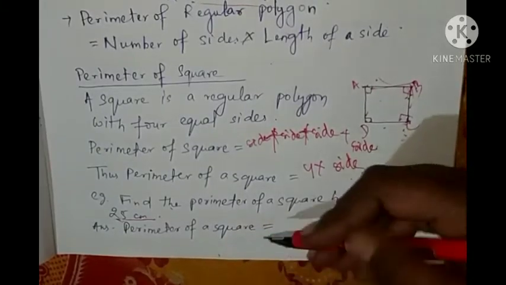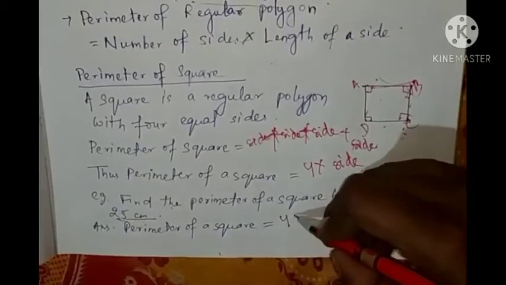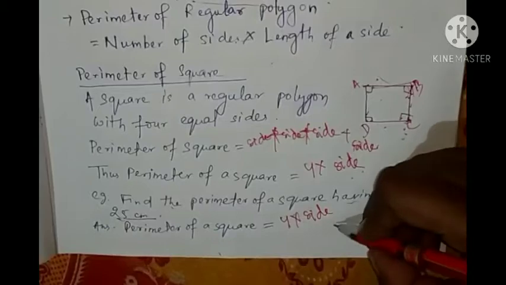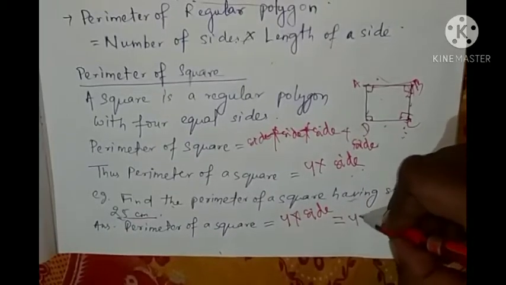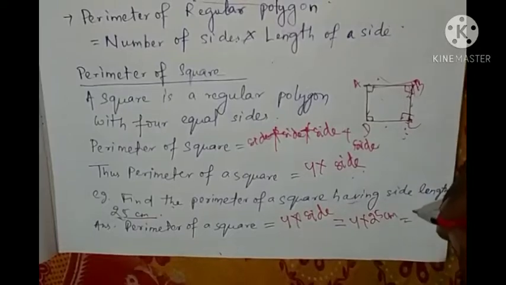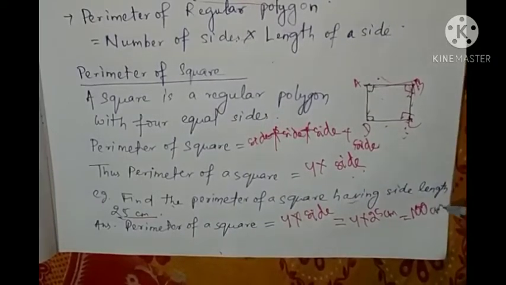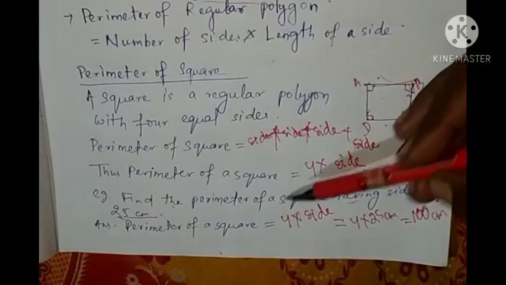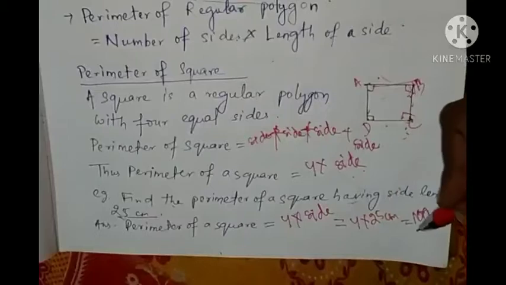So perimeter of square is 4 into side, equal to how much? 4 into 25 centimeter equal to 100 centimeter.